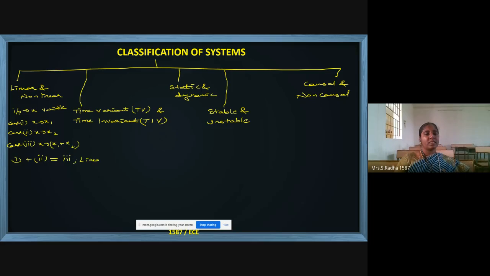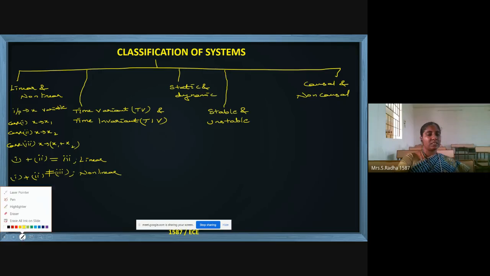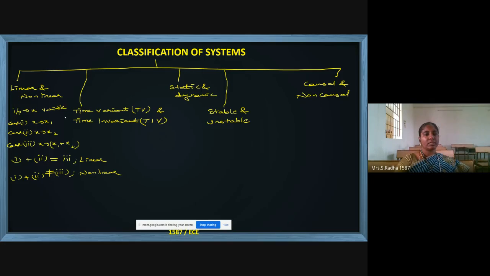If it is equal, it is called linear systems. If it is not equal to case 3, it is non-linear systems. And we have also a formula called superposition.